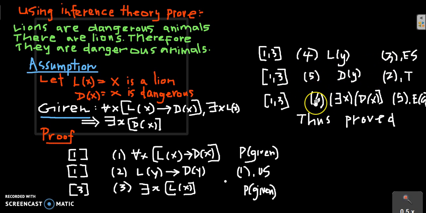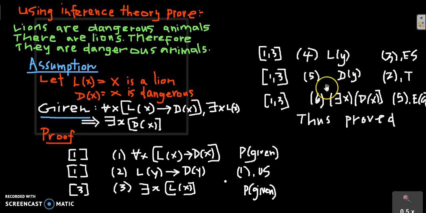Now how does step number 6 come? It comes from existential generalization. This is a particular y. It is dangerous. With existential generalization, I am generalizing to the domain x. So in that case what I will say is that there exists some x for which those are dangerous animals. There exists some x for which D of x is dangerous.